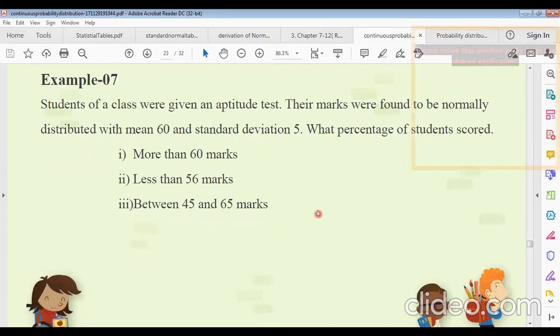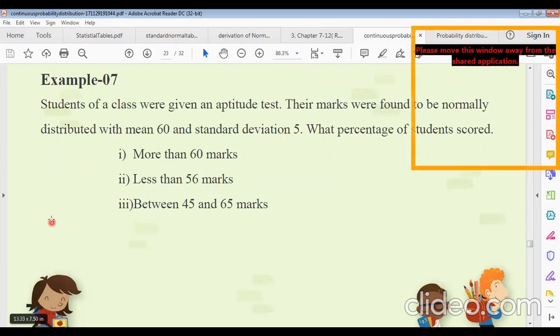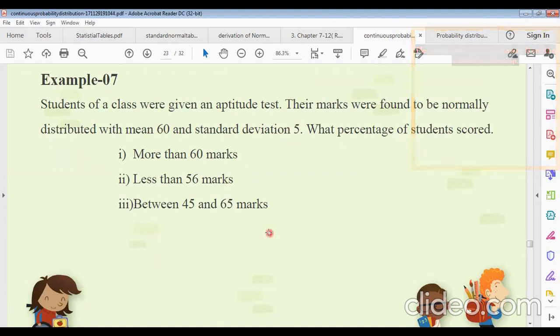Now another example. The students of a class were given an aptitude test, and their marks were found to be normally distributed with mean 60 and standard deviation 5. What percentage of students scored more than 60 marks, less than 56 marks, and between 45 and 65 marks? We have to find three items. The mean is given, mu equals 60, and sigma equals 5.